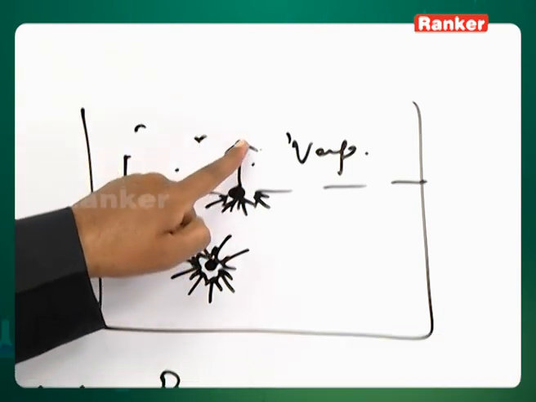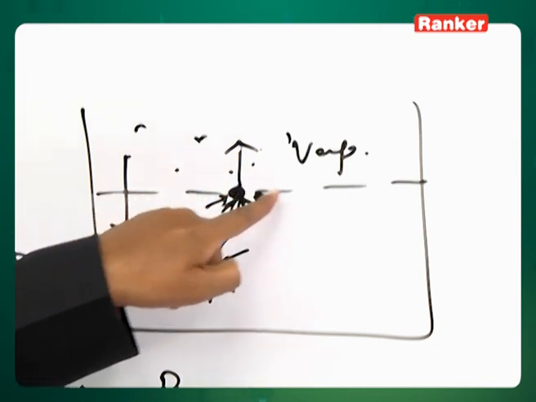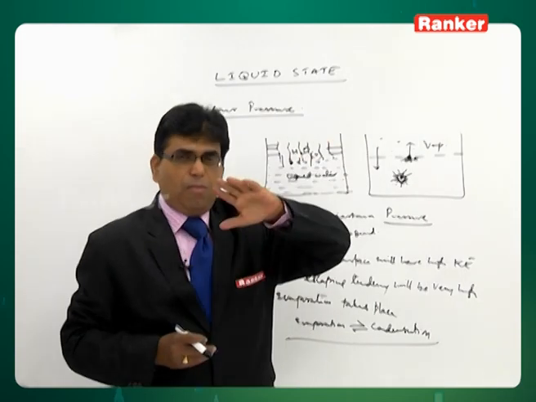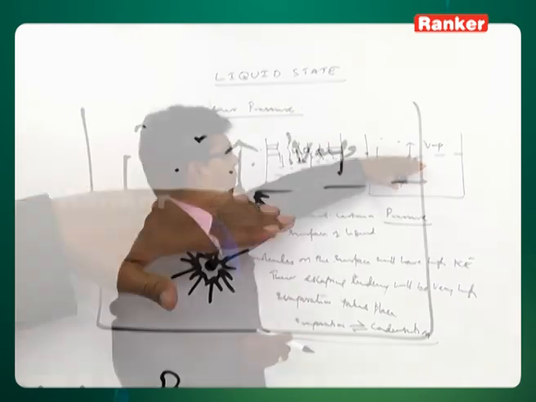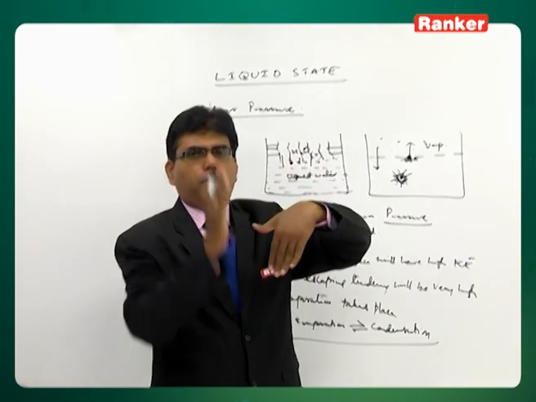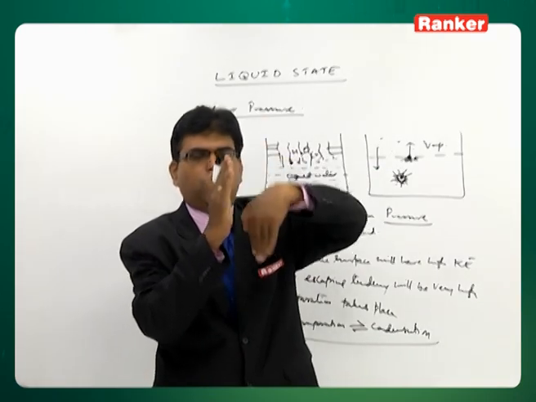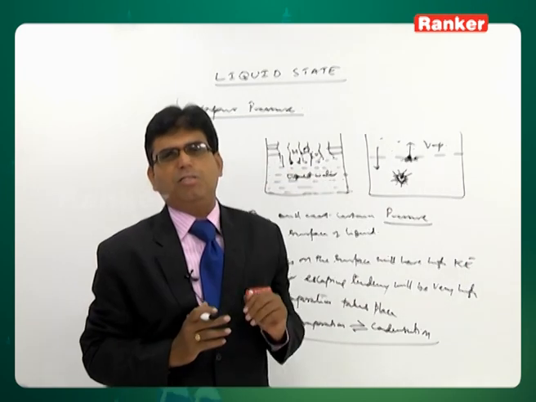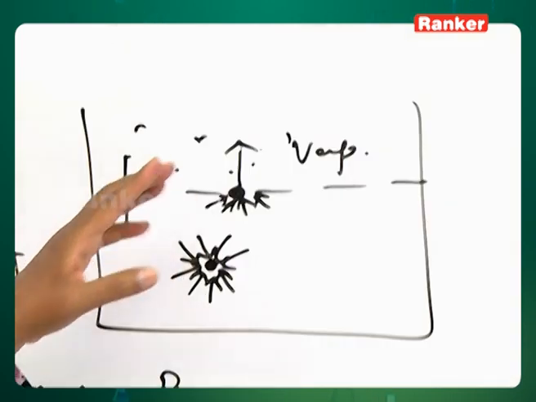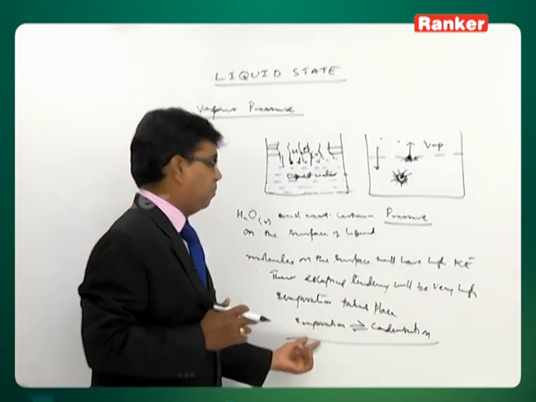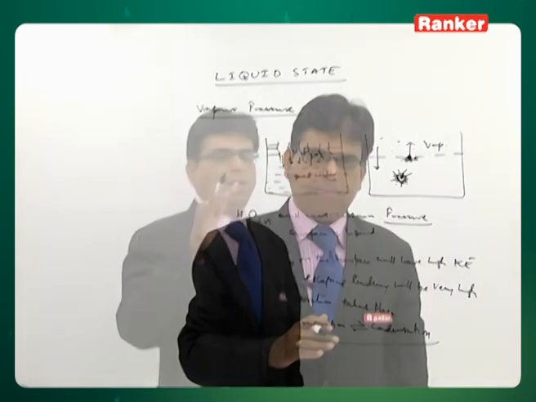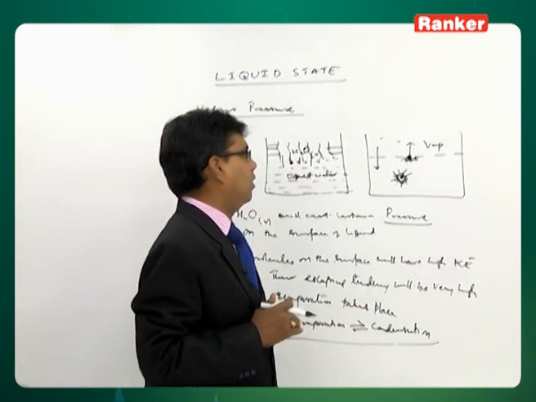Liquid molecules on the surface will keep converting into vapor. So finally, the process of evaporation and the process of condensation both keep taking place simultaneously. As a result, we reach a stage where the rate of evaporation and rate of condensation become equal. That is what we call the equilibrium state. Liquid and gas are in equilibrium.